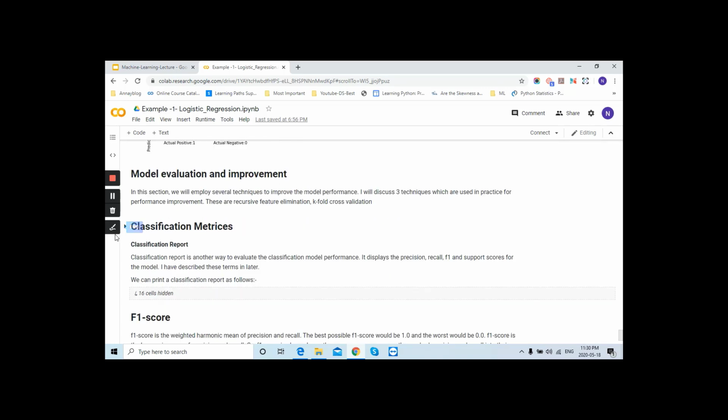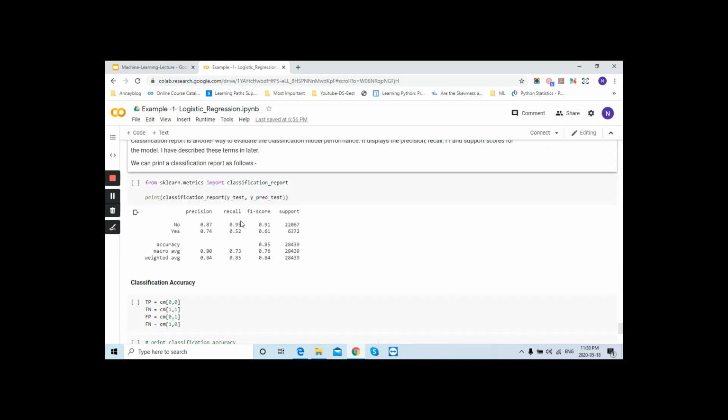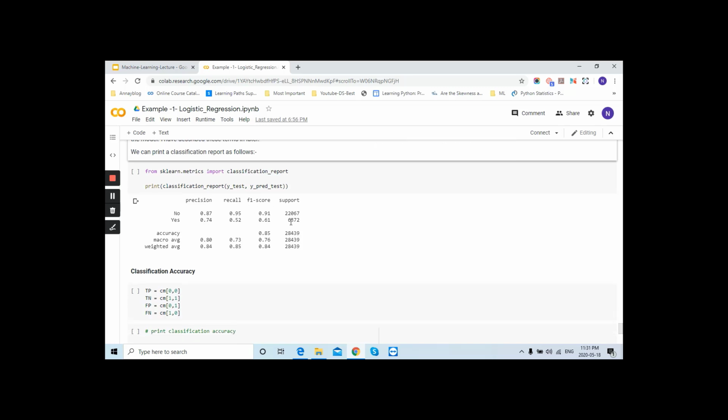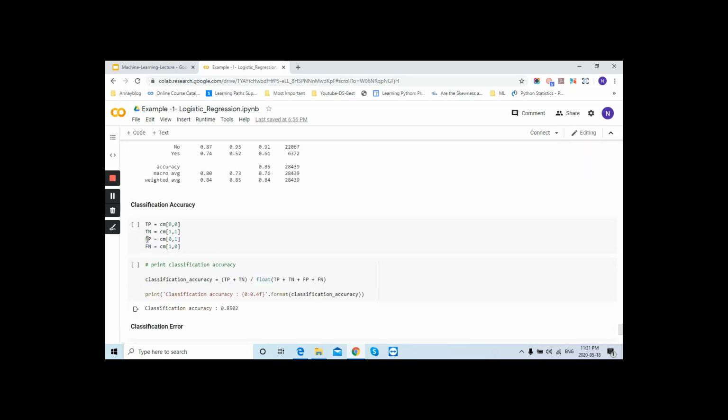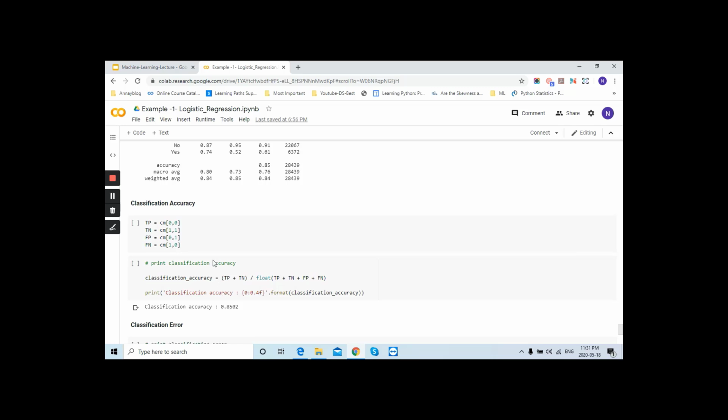Now we will do some model evaluation and improvement. In this section we will use several techniques. This is a classification report. This is one of the methods to check the predicted result. It will give you the whole report, like the precision, recall, F1, and this one value. So classification accuracy is this, and when we have checked it, it gives the whole lump sum result of 85%.